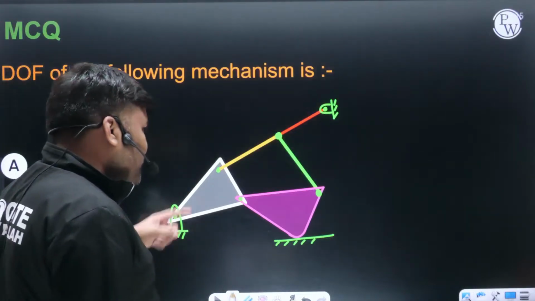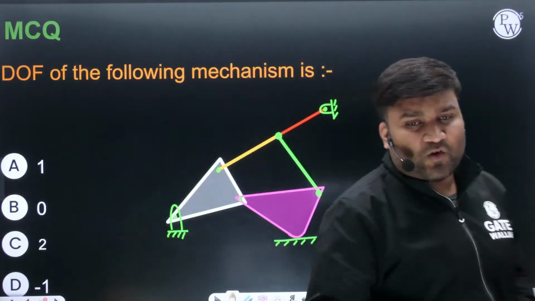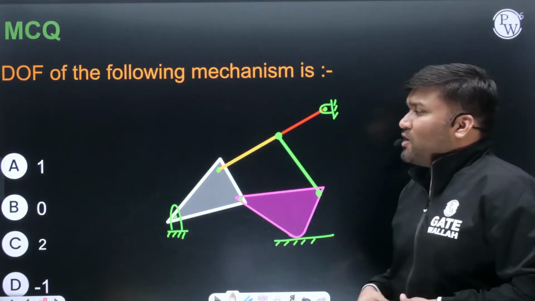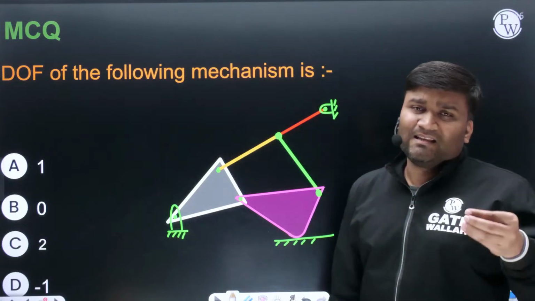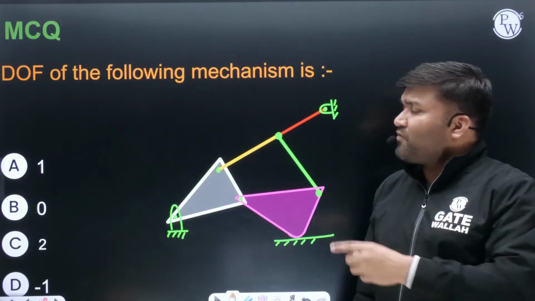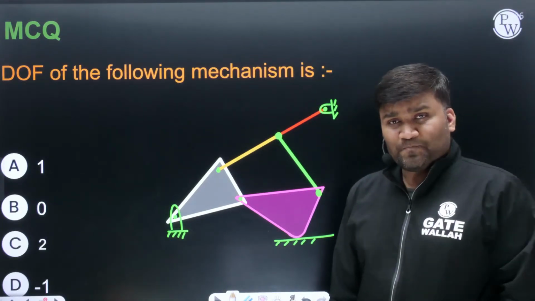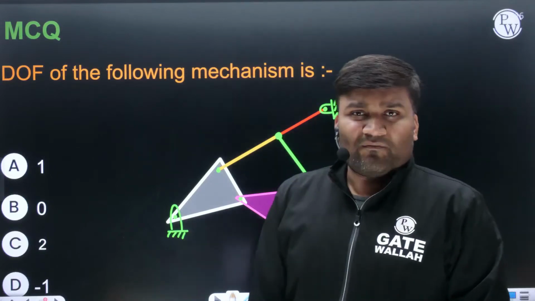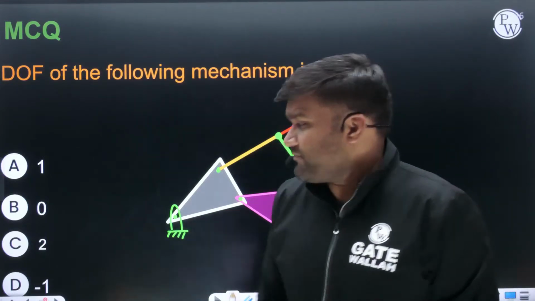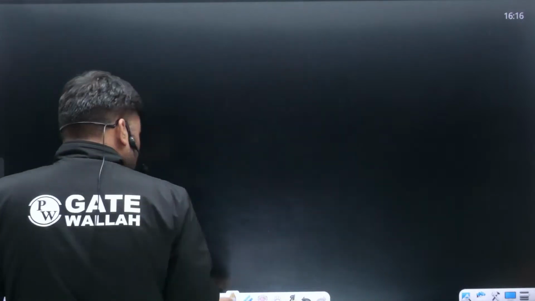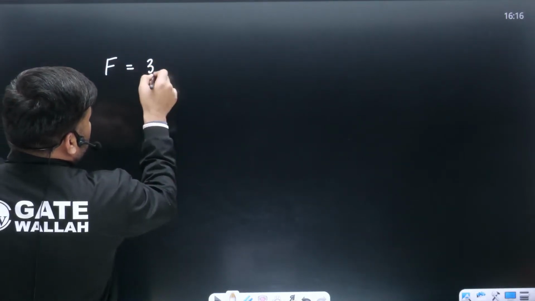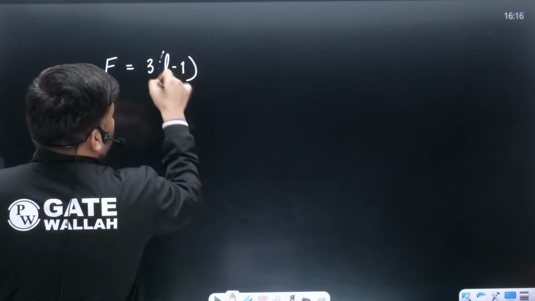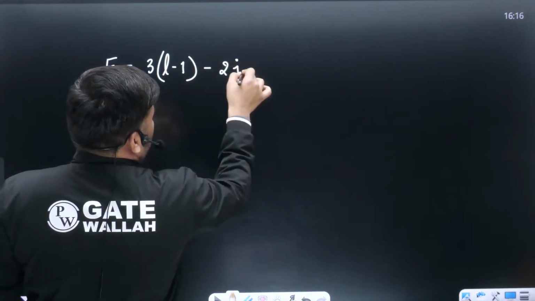The very first question which I have kept in front of you belongs to degree of freedom. They will give you some mechanism and ask you to calculate the degree of freedom for the given mechanism. How can we do that? For degree of freedom we have a very small formula, the Kutzbach equation. I hope you remember. Let me tell you in brief. For degree of freedom you have one formula: F = 3(L - 1) - 2J - H.